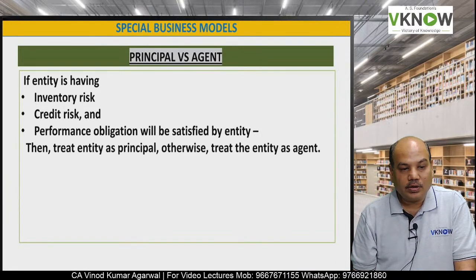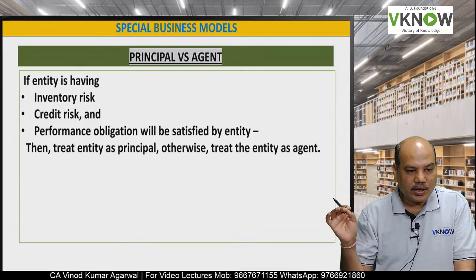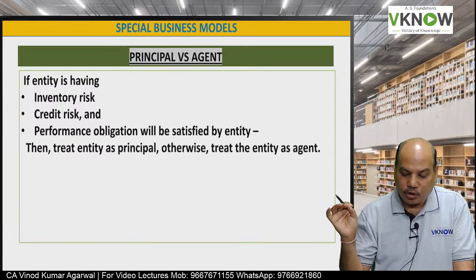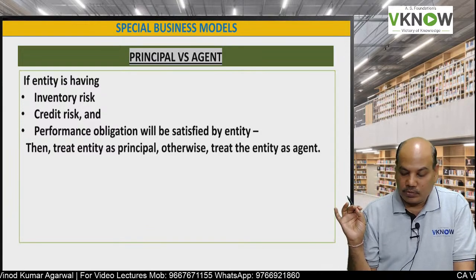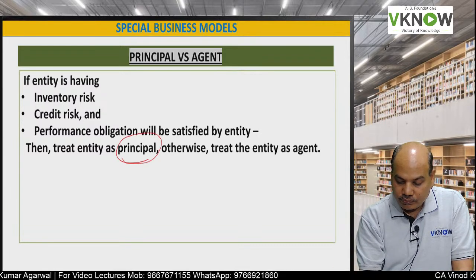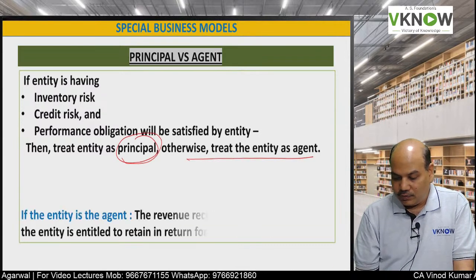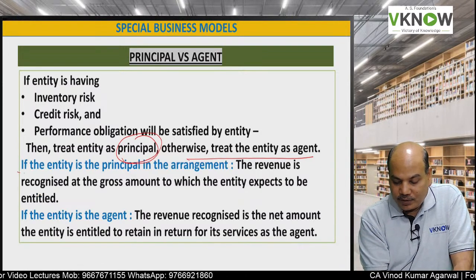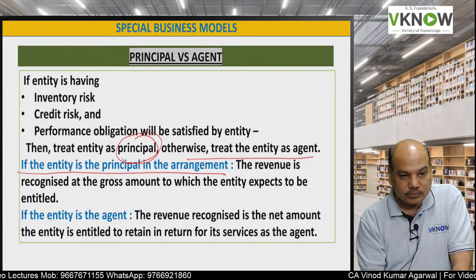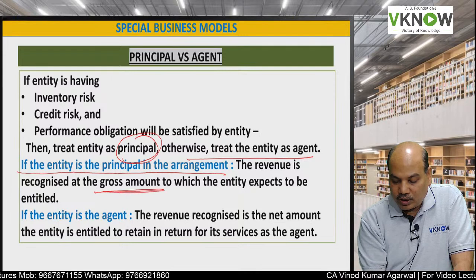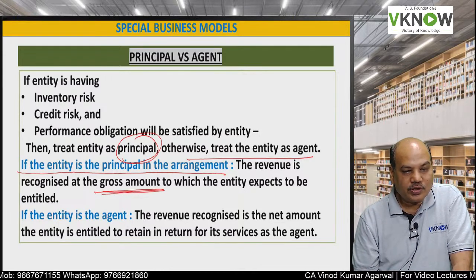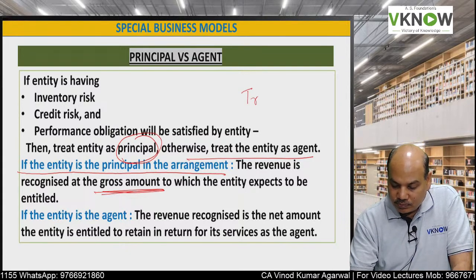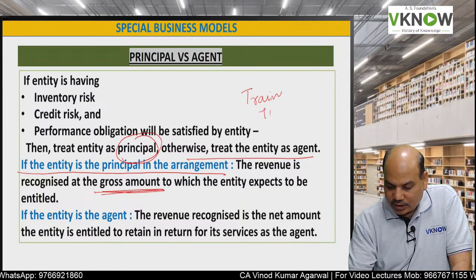Then we are the principal. If we are carrying inventory risk, we are carrying credit risk, and we are responsible for performing the obligation, then we are the principal. Otherwise, the entity will be treated as agent. So what is the accounting treatment? If the entity is the principal, the gross amount will be recognized. Entity is the principal, recognize the gross amount. Suppose you are a person who is a train ticket agent.